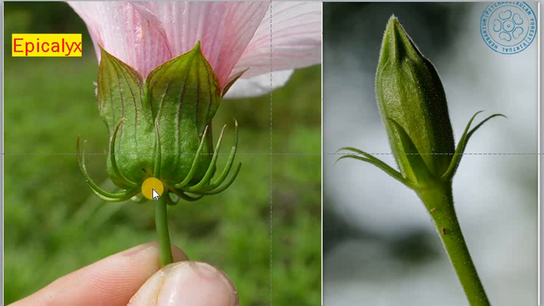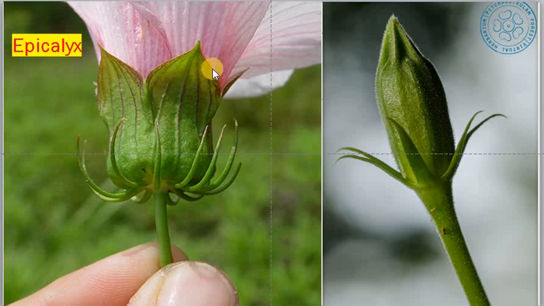This is the pedicel. The flowers have a pedicel, so they are pedicellate. They have an epicalyx, a bracts-like region below the calyx. Haired bracts-like regions are present. They are called epicalyx. And this is the calyx.